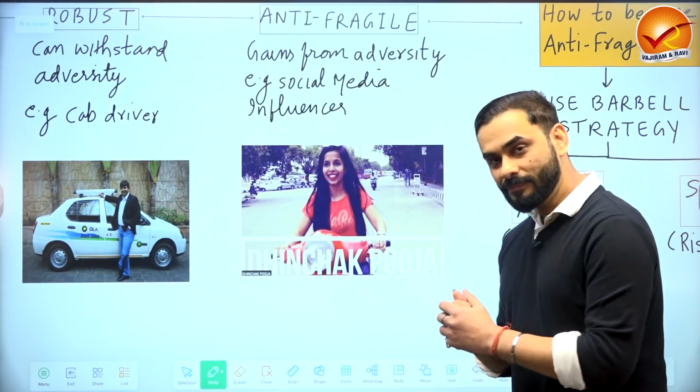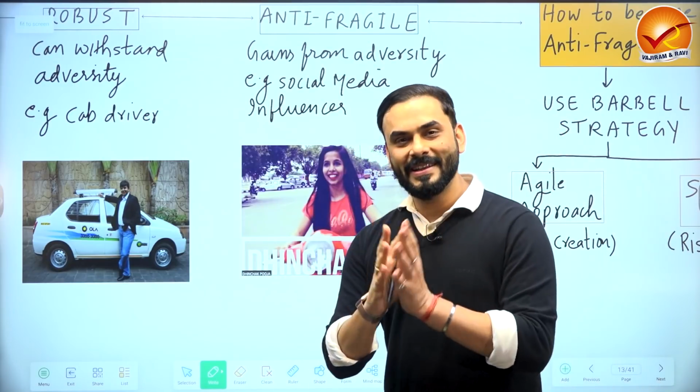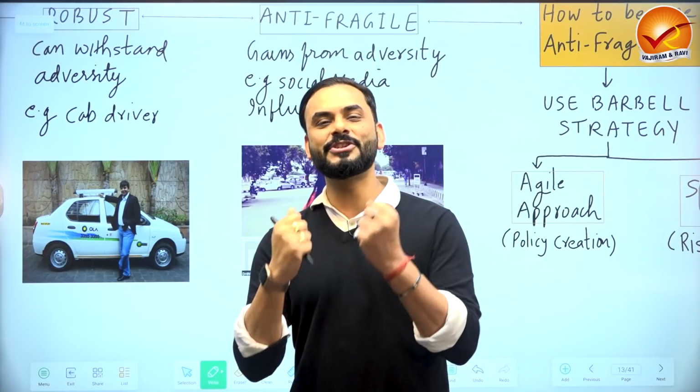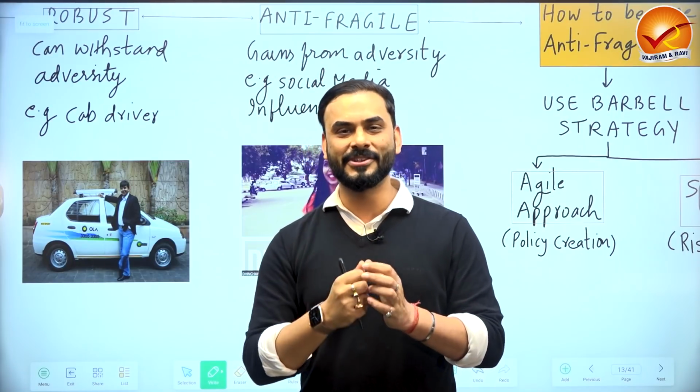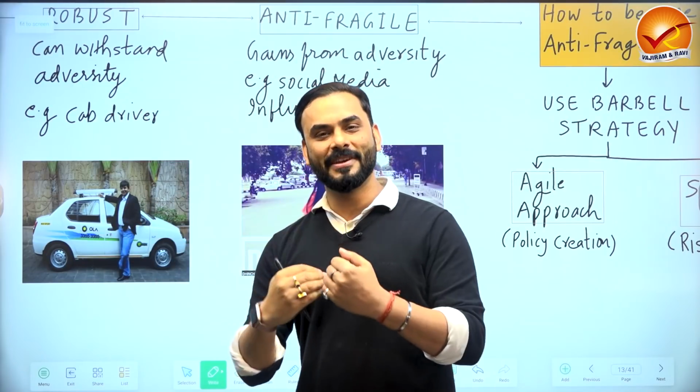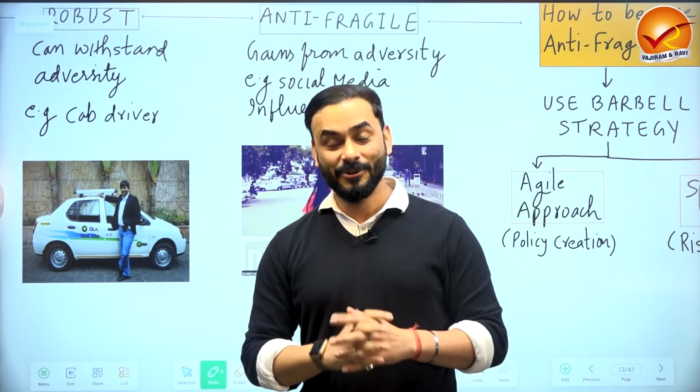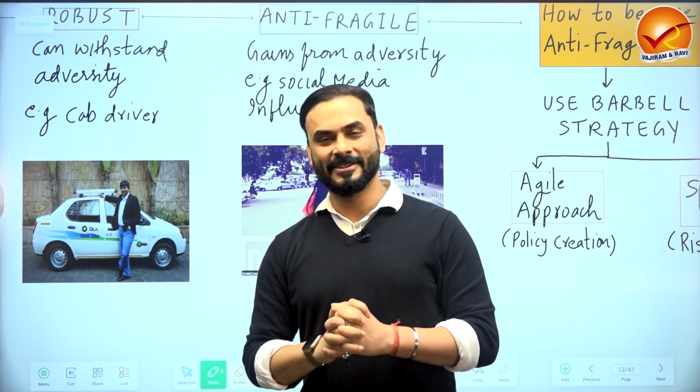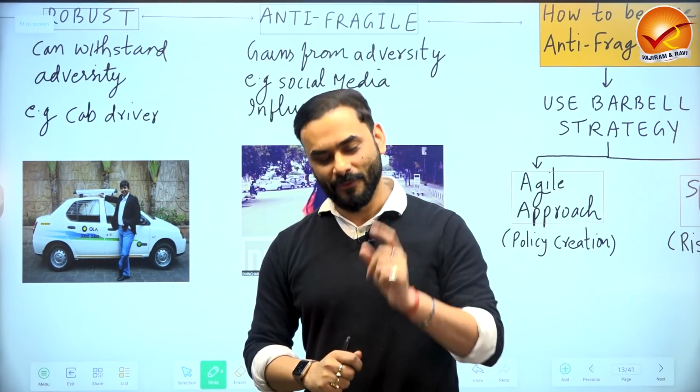Now, don't you feel that in life, we wish that all of us could become anti-fragile? So if something bad happens against us, we will become stronger. Don't you wish that we should be like that? Yes. Even the policy makers of India want this.